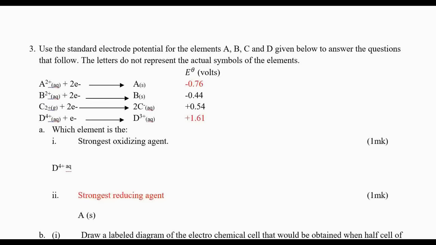If I give you this, which one is a more reducing agent between C and D? You should always remember that the most positive is a strong oxidizing agent. So the one that is more positive will receive electrons. The one that is less positive will give electrons. That is something you must always remember.